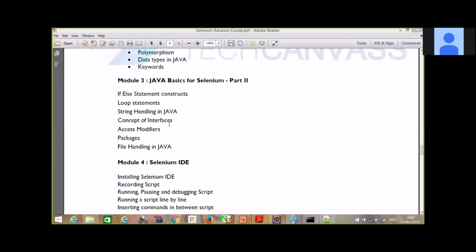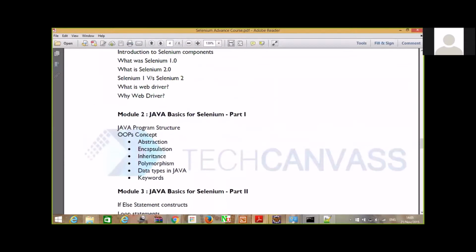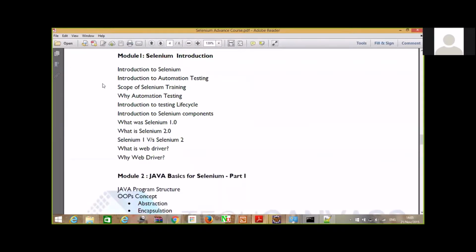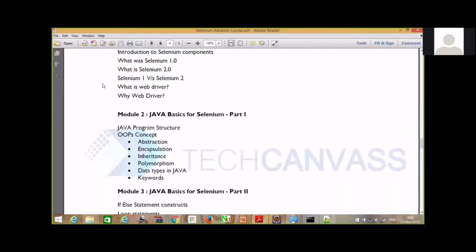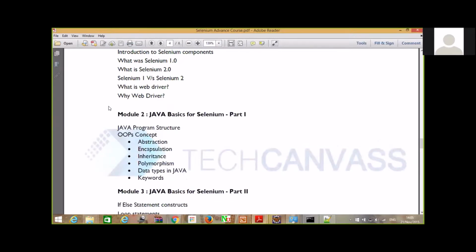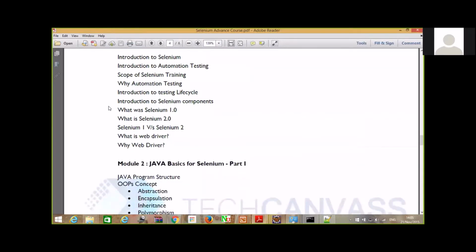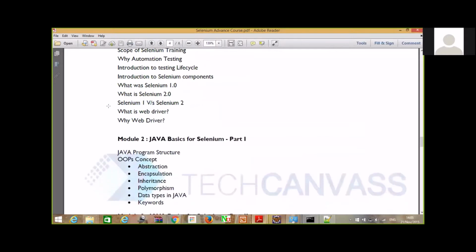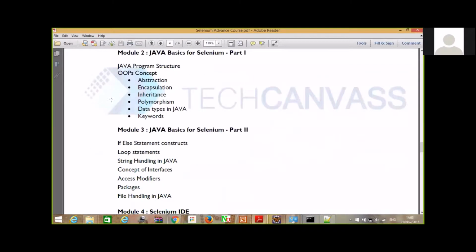So guys, this is the module that is there for our training. As you can see, these are the modules defined for our course right now. This is the R2 sessions. The initial session would be the Java introduction, basically related to all the topics that would be related to Selenium automation testing. I would be covering those topics.